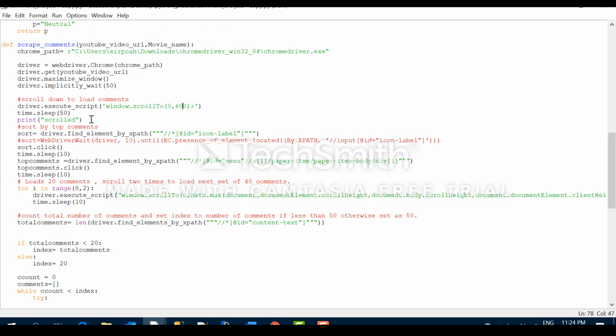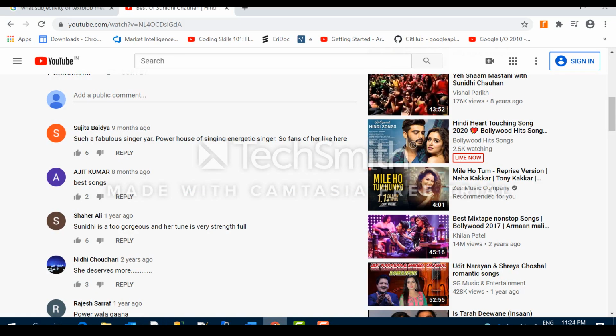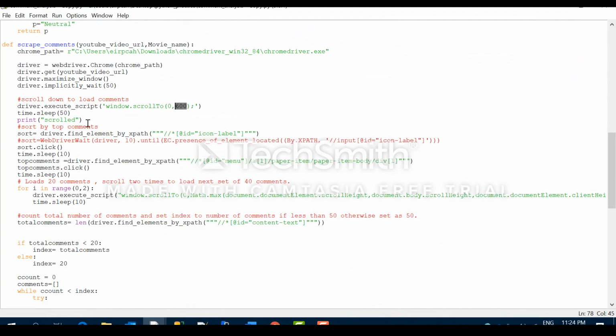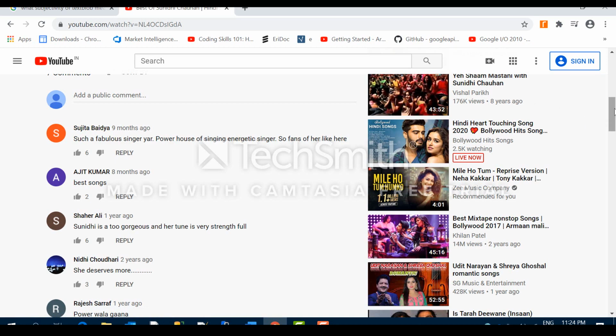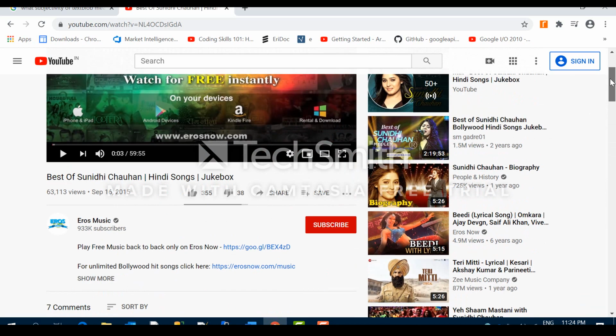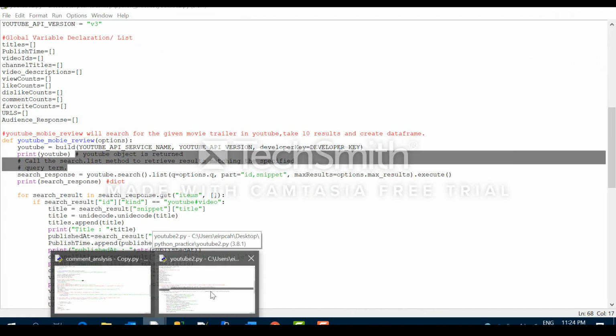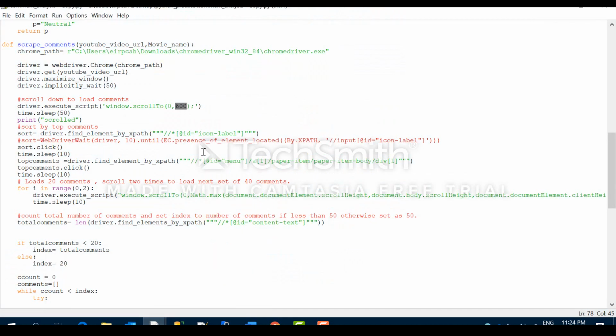So for that, I am using this scrolling script. I am scrolling up to a certain position, and you can give it more or less. So it will come like this if you are giving 60, and it will go further if you are increasing it. So you have to do some trial and error to see when your comments are getting loaded. Then you also have to give some time dot sleep so that the comments are loaded properly, so that your WebDriver can scrape them.